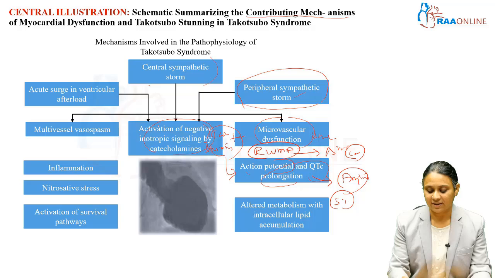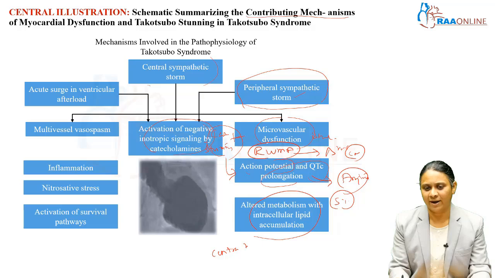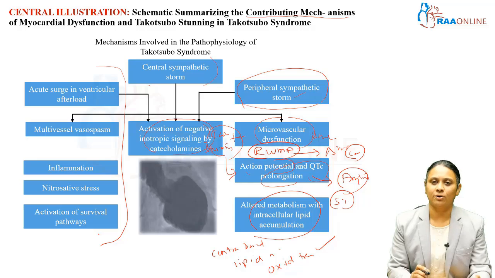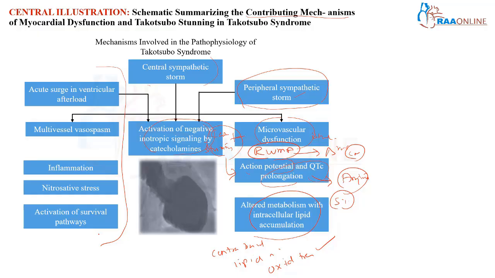So, this negative inotropic signaling and mitochondrial level stunning results in oxidative damage, which results in accumulation of contraction band necrosis or lipid inclusion or oxidative free radicals inside the myocardium. There is no exclusion. They can also have major epicardial coronary artery disease in addition. They are not mutually exclusive, but that is not the etiology for the cardiomyopathy. So, presence of CAD is not a negative criterion for Takotsubo.